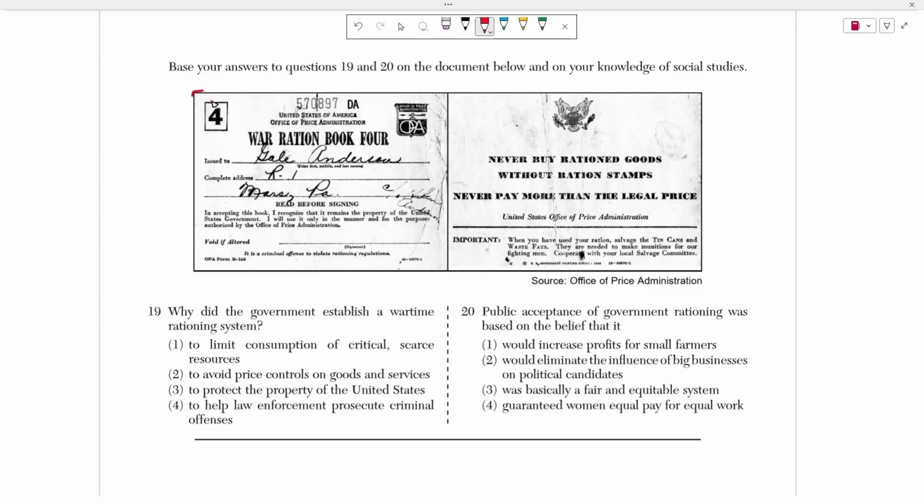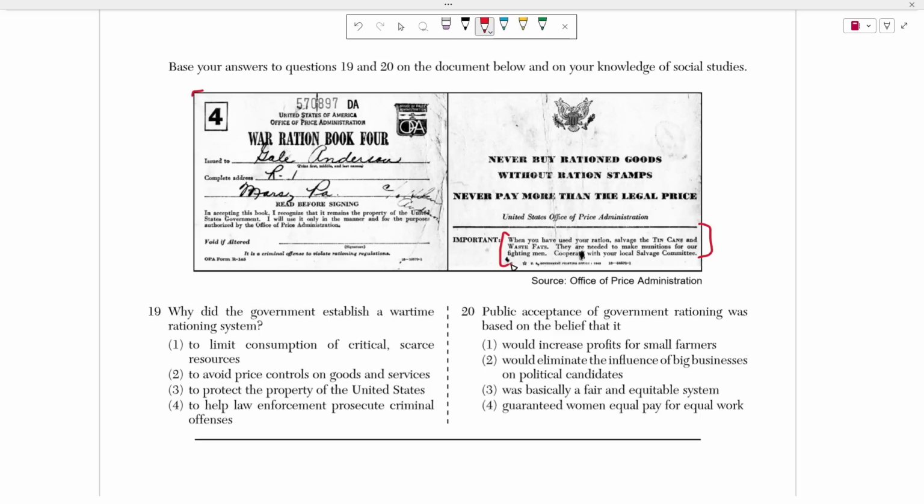So this is pretty much just a ledger for the U.S. government to track how much food you've consumed this week, right? And this says never buy ration goods without ration stamps, never pay more than the legal price. And there's another important statement here: when you have used your ration, salvage the tin cans and waste fats. They are needed to make munitions for our fighting men. Cooperate with your local salvage committee.